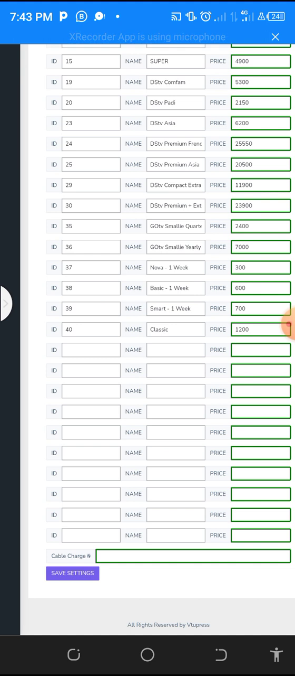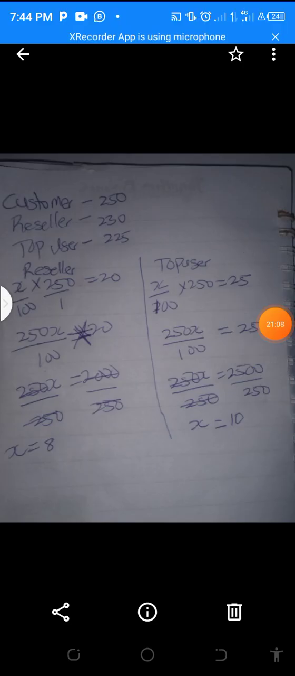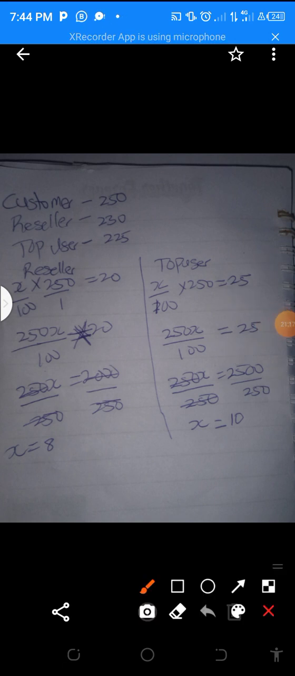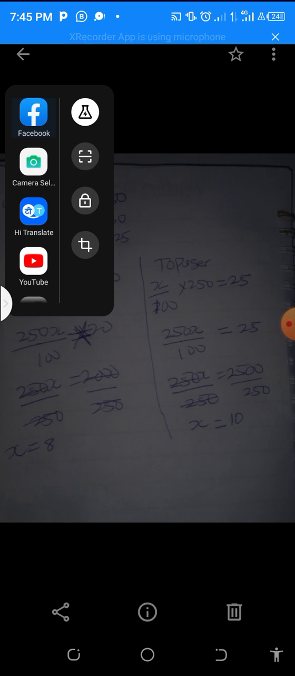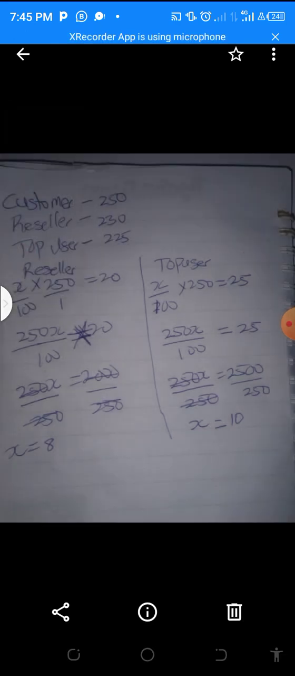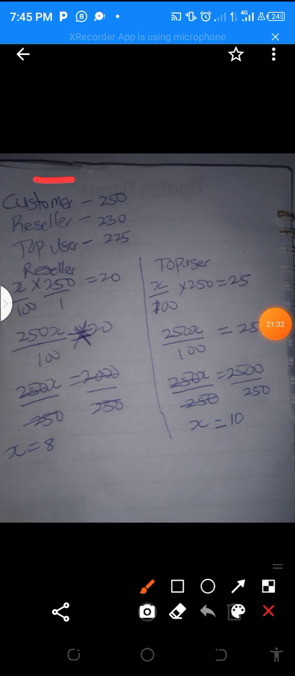Let's now go to how you are going to get the price for your reseller and your top user. That one is based on percentage. So before you go into that, you'll have to do a kind of mathematics. So let me take you there. Now say we're going to need a kind of calculation. So I write it down here, but let me explain them. You have to determine the price for your customer level. Let's say I use 250 as an example here.